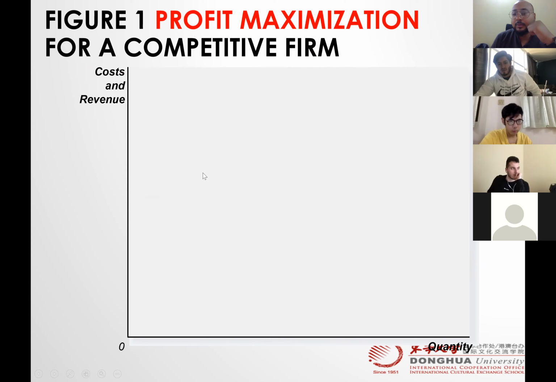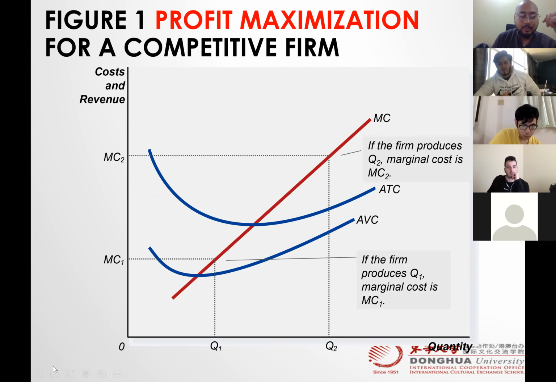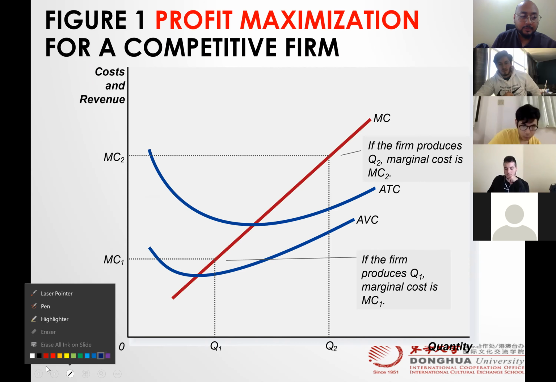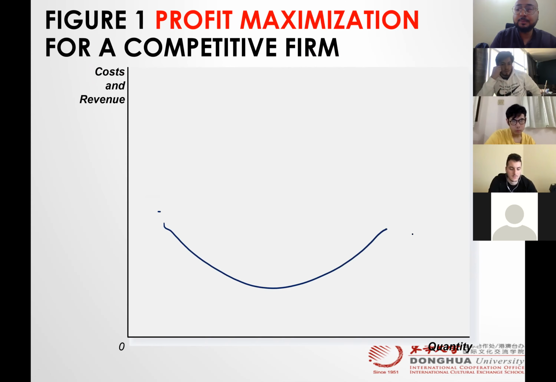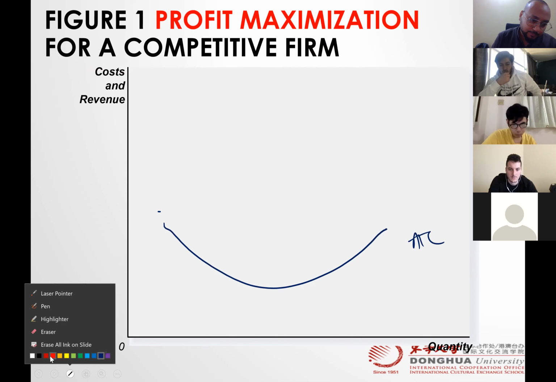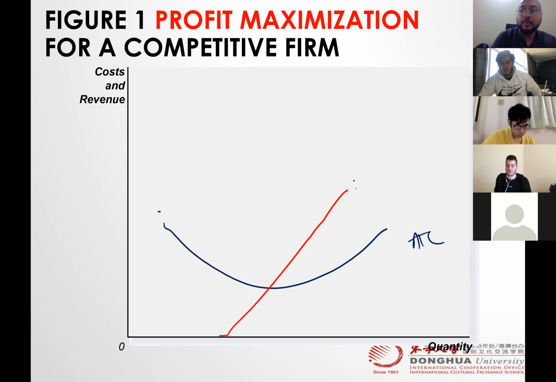So this is basically the explanation of whether we need to produce more, whether we need to produce less. The same managerial discussion. So we know that this is average total cost, and this is MC, which cuts the average total cost at its minimum, right? Okay.